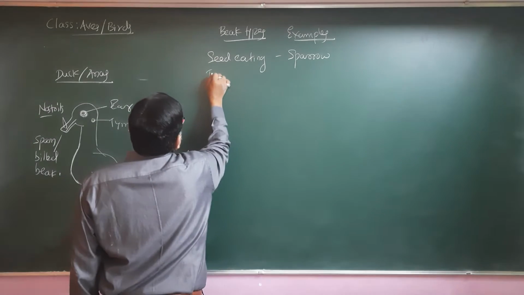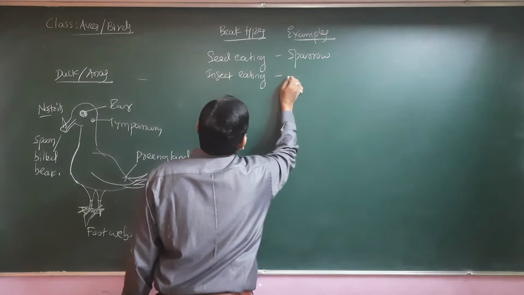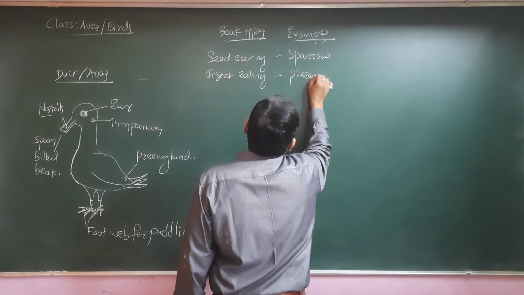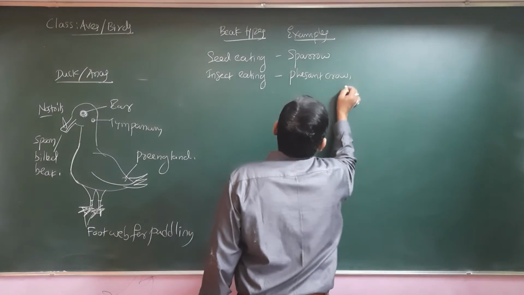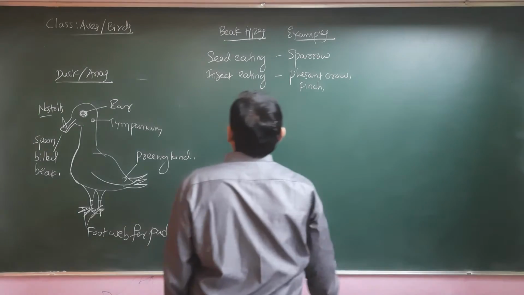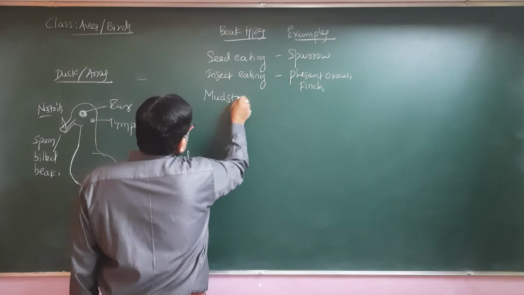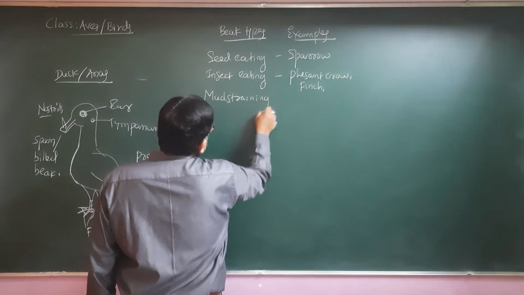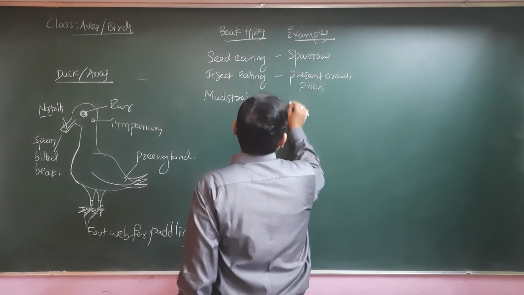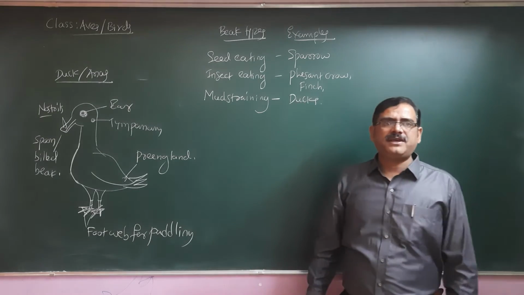Insect eating beak: little sharp and strong, it can be seen in the pheasant, crow, and even finch birds. Then the mud straining beak, a spoon shaped beak, so as to filter the mud, what you are observing in the duck. So we can find in the ducks a mud straining beak.